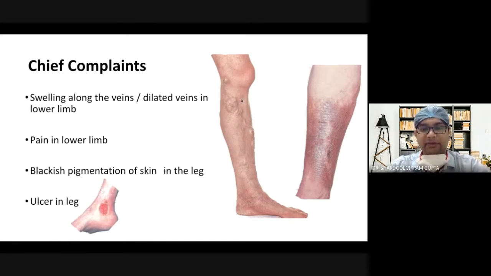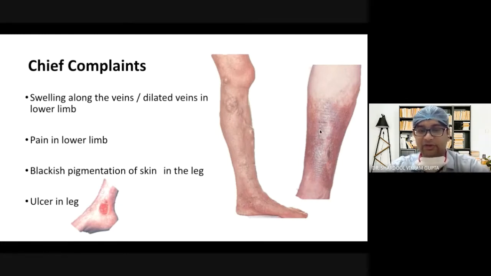Because of the persistent venous hypertension, there are some theories, neutrophil trapping theory, and fibrin cuff theory, which says there is an ulcer formation due to prolonged stasis. So these are also known as stasis ulcer.